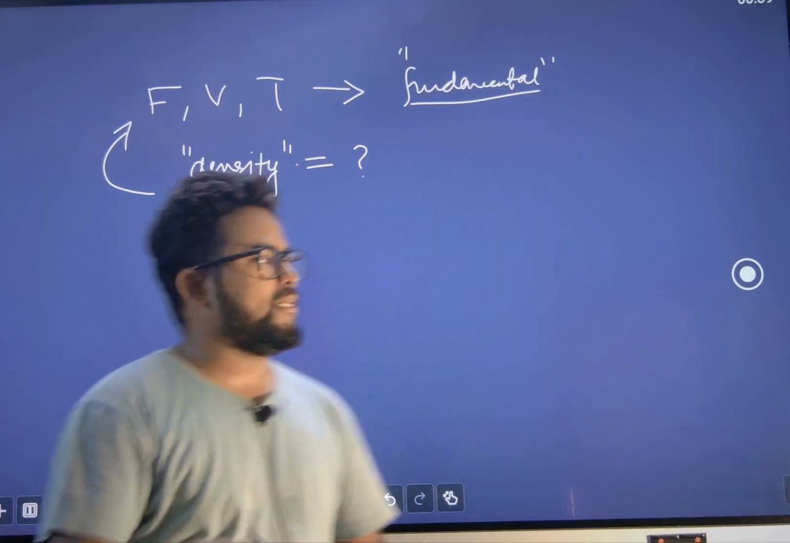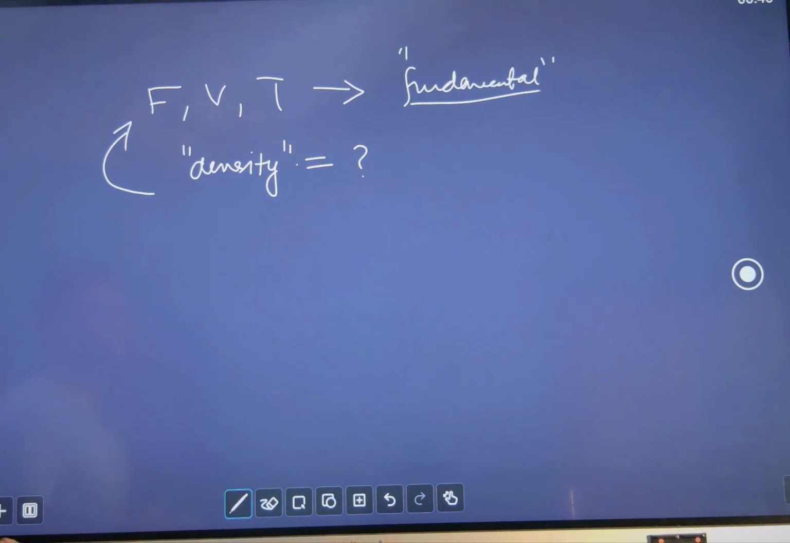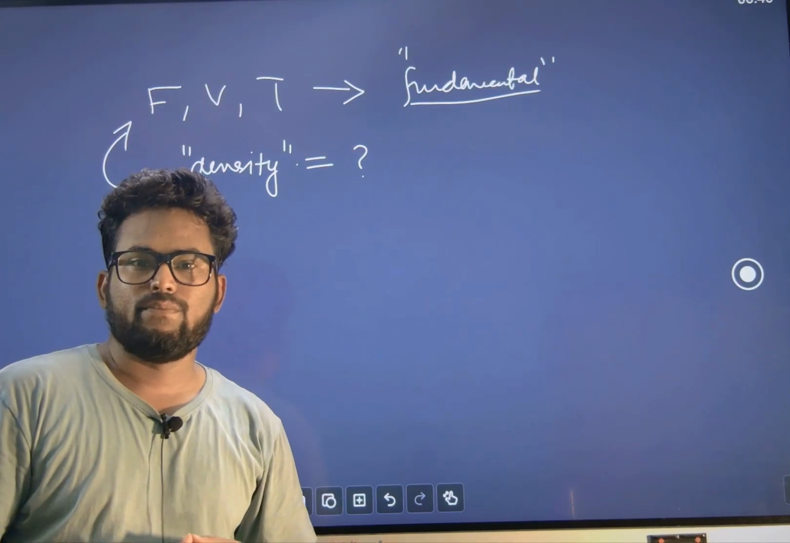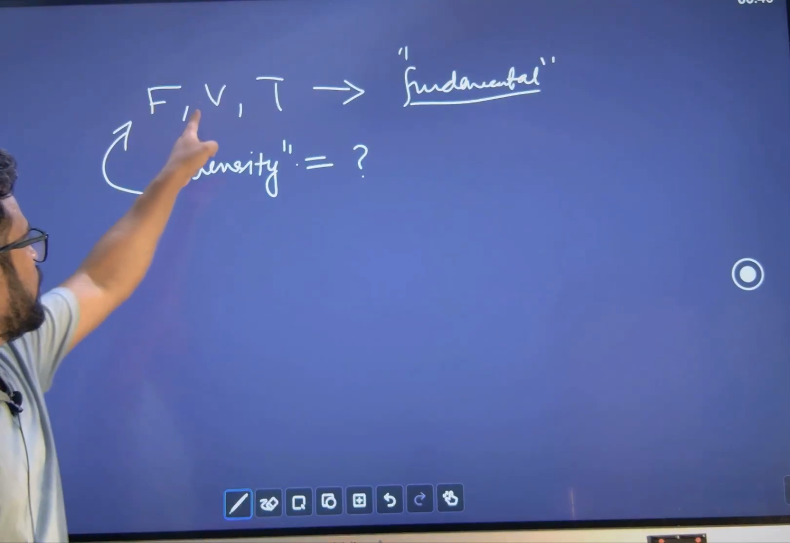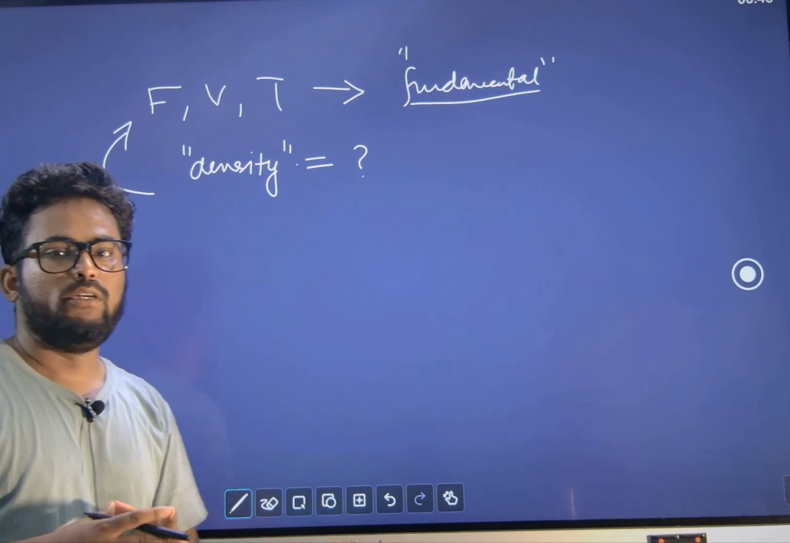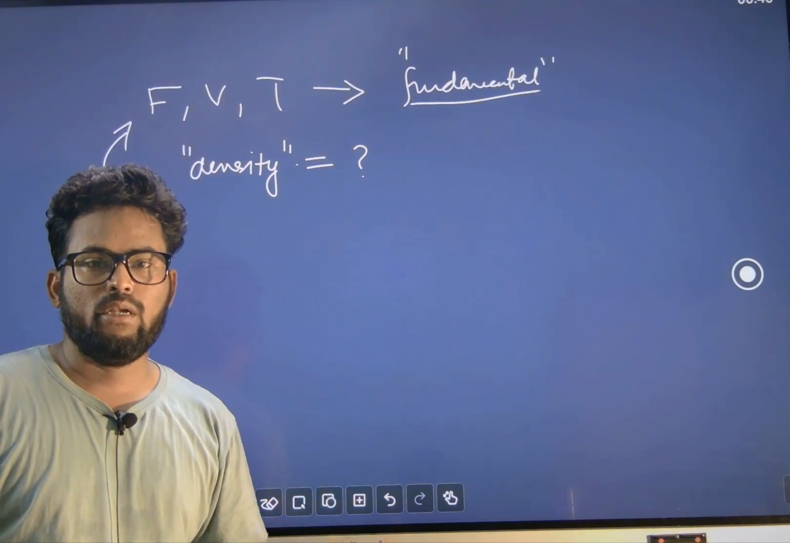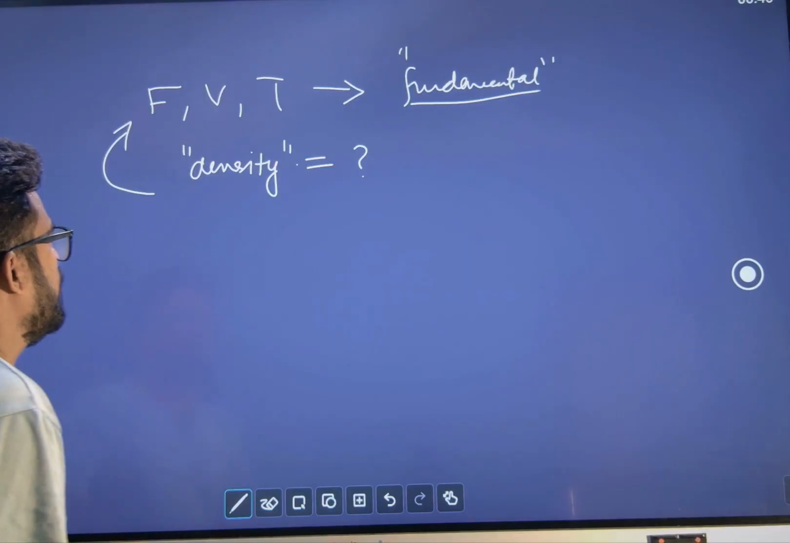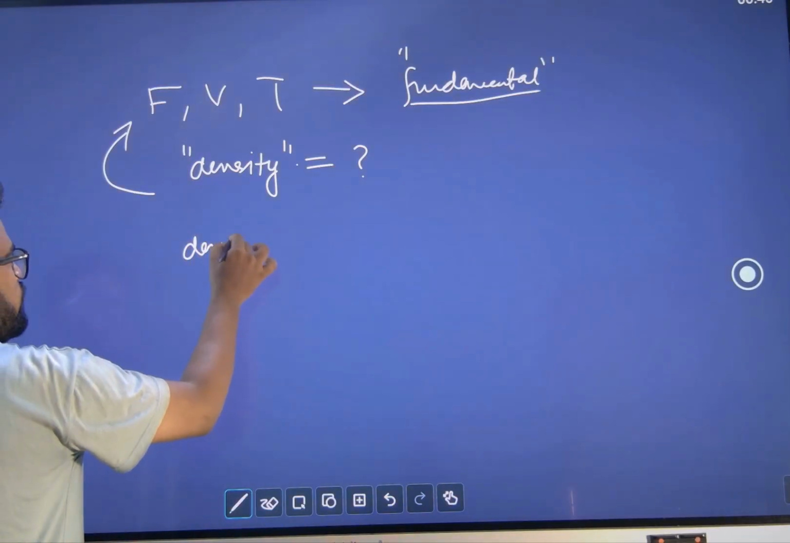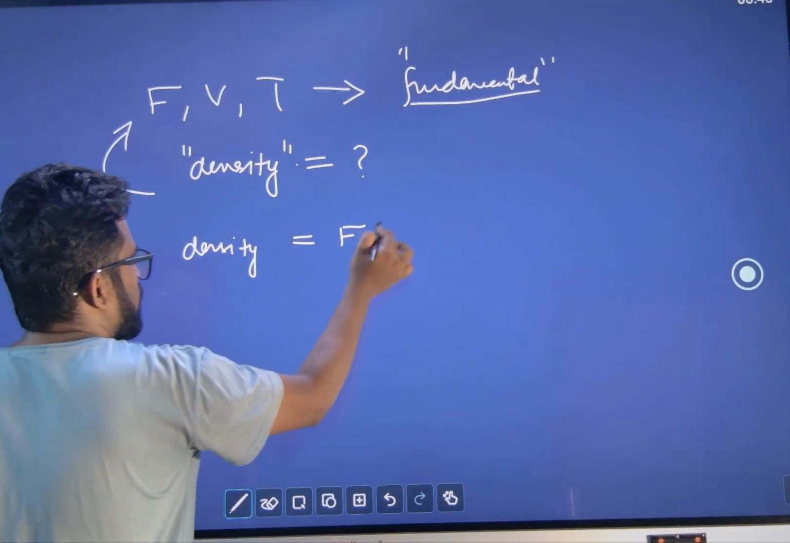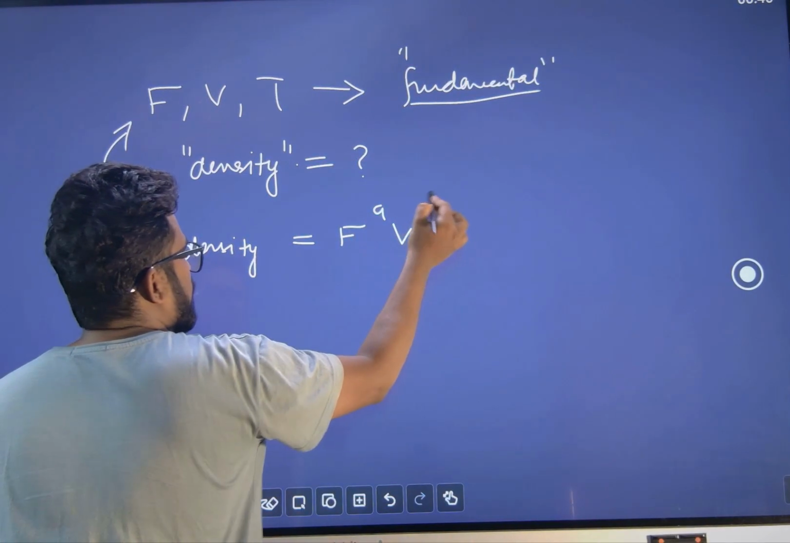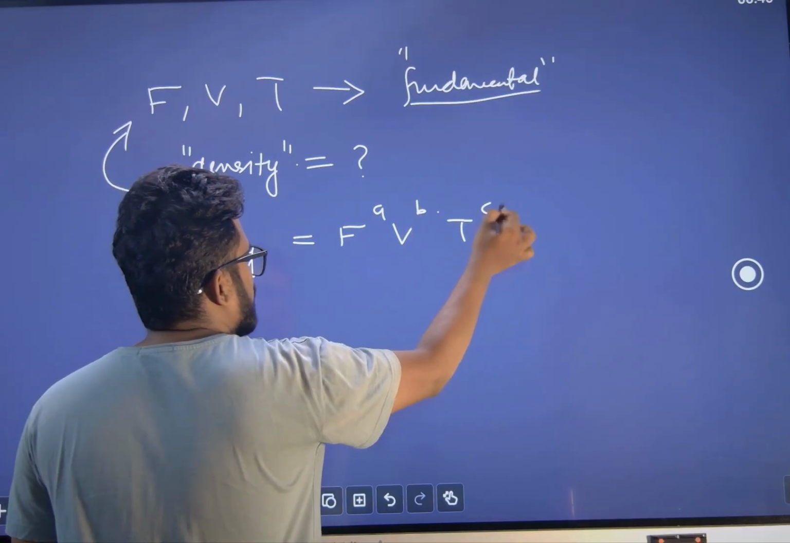This is one type of problem, and the same approach works for one more type. I can rephrase the same problem like this: density depends on force, velocity, and time, then find the formula of density. Or the other one: force, velocity, time are fundamental, then what is the dimensional formula of density? Both questions are basically similar, the approach and the answer are similar. So we have to write that density depends on force power a, velocity power b, time power c.